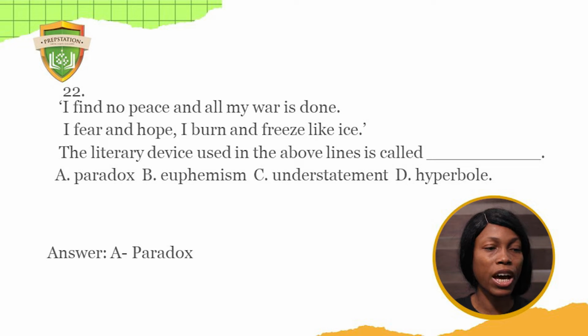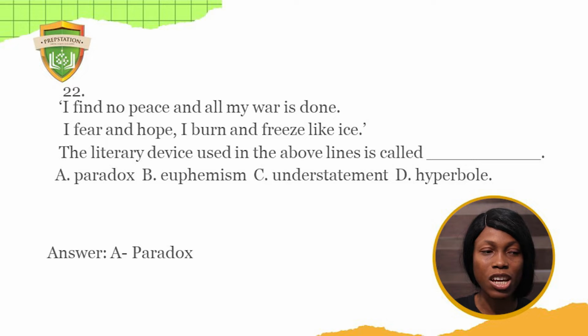The next question: I find no peace and all my war is done. I fear and hope, I burn and freeze like ice. The literary device used in the above is A, paradox, B, euphemism, C, understatement, D, hyperbole. The answer is paradox.